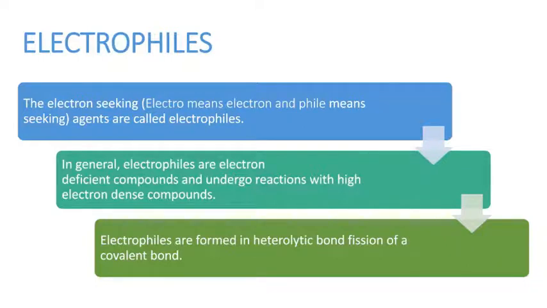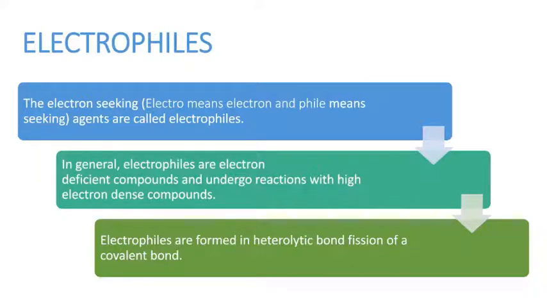Next one is electrophiles are formed in heterolytic bond fission of a covalent bond. Yesterday we discussed the types of bond fission: homolytic bond fission and heterolytic bond fission. Homolytic bond fission produces free radicals, whereas heterolytic bond fission produces ions. The positively charged ions are called electrophiles.